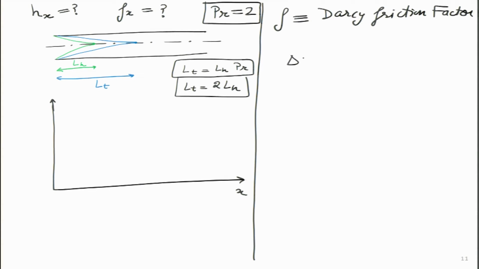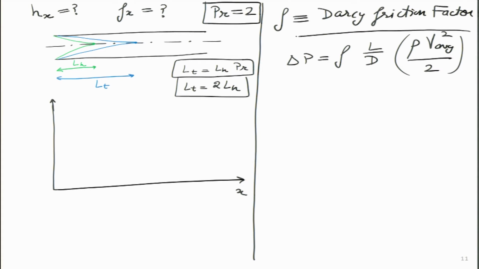and it is actually very useful in flow in pipes and ducts, because generally the pressure drop delta P is given by this relationship over here. And this is a very interesting parameter. So over here the Darcy friction factor will be determined by this particular length, and the heat transfer coefficient will be determined by this length over here.